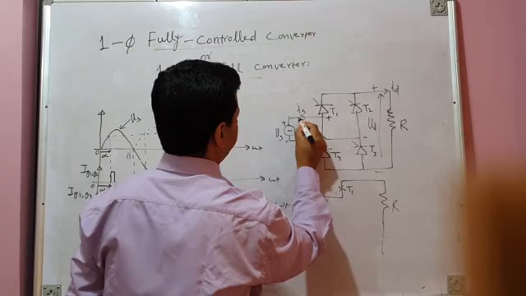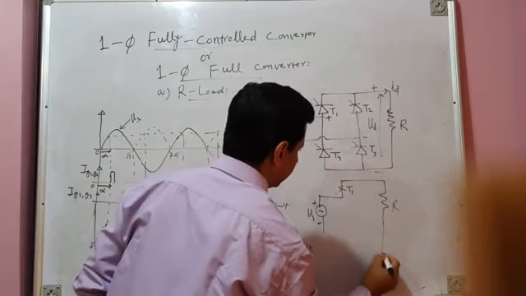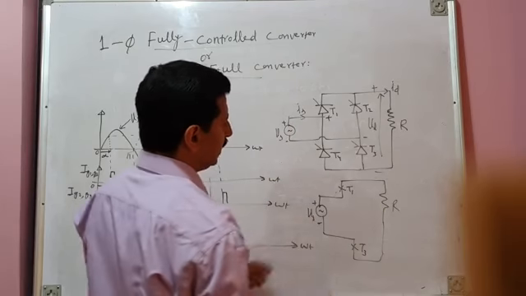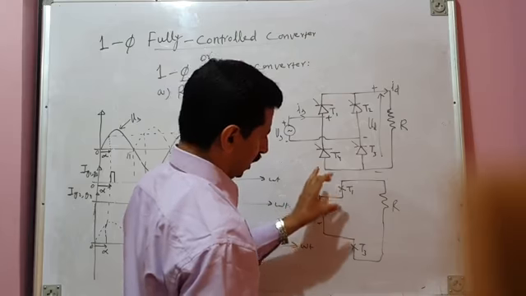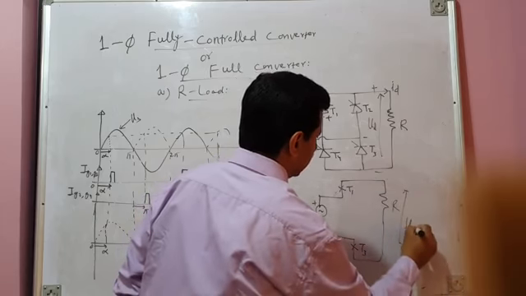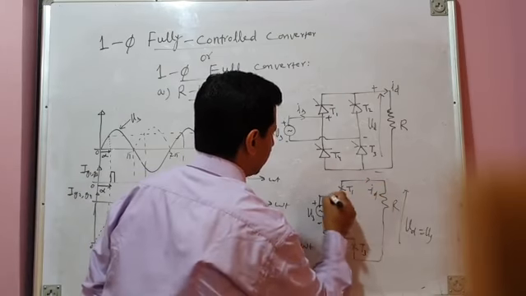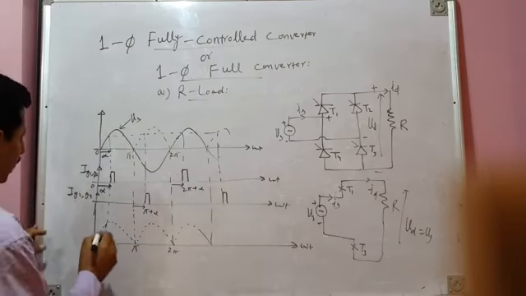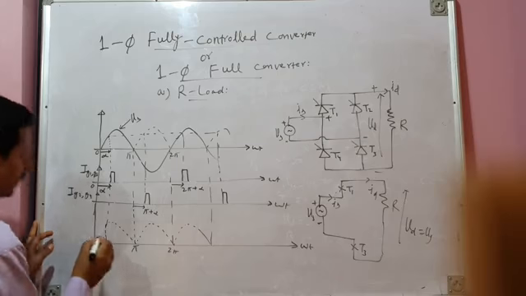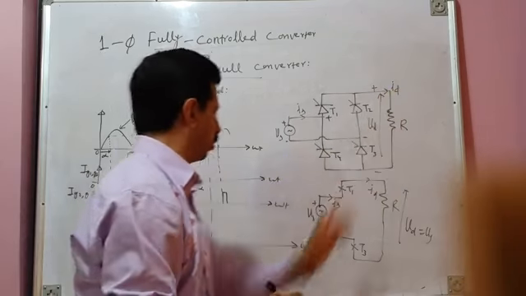And you see current will flow like this through T1, then through the load, and then current will return through T3 because T3 is also fired. So you can see when T1 and T3 are conducting, the load gets connected directly across the source. So your load voltage Vd is the same as the source voltage, and load current Id is the same as source current Is. Therefore, for the segment from 0 to alpha, all the thyristors are off, the converter is off, so the load is disconnected from the source and load voltage is 0.